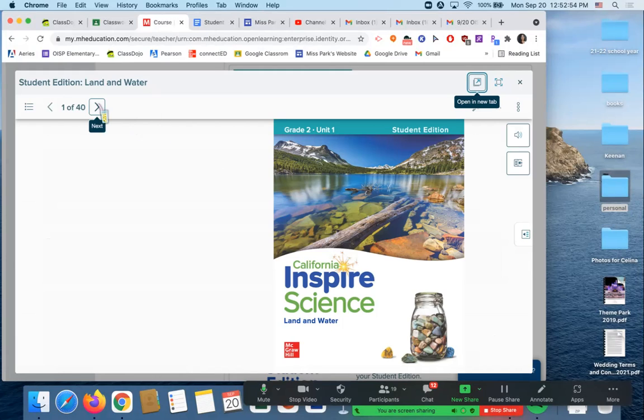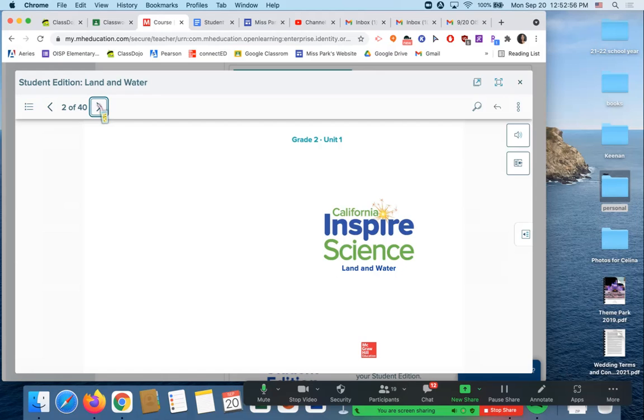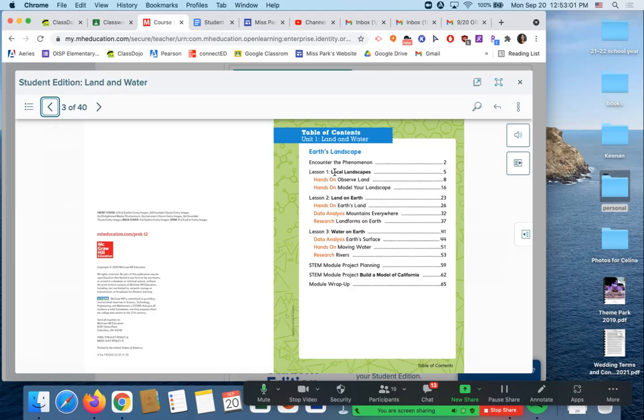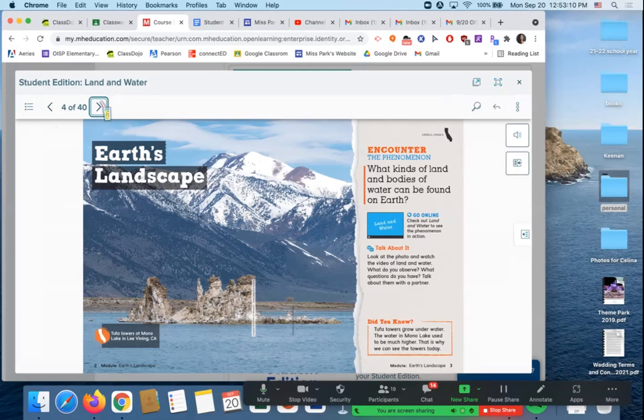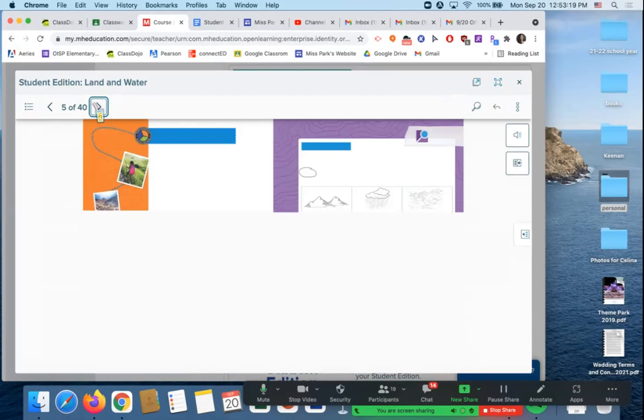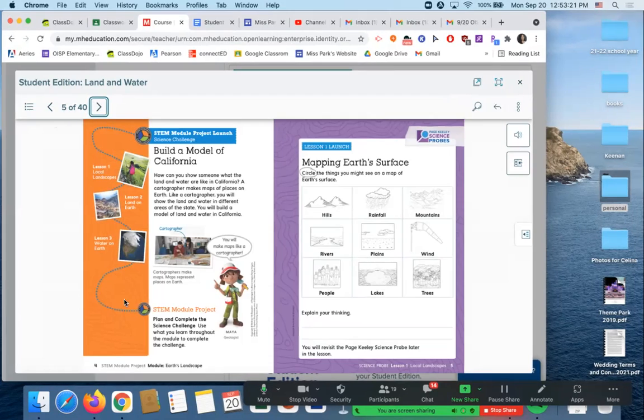So when you guys open it up, if you have your actual book, this is exactly what it should look like. Okay, so if you look here at your table of contents, we're in Unit 1, Lesson 1. So if you go to Lesson 1 and you see that it's going to start on page 5. So what you're going to do is you're going to scroll down. It looks like there's Earth's landscapes and there's like an online video you can watch, which you can do, but we're going to start on the explain. So you're going to look, okay, there's page 4. Here's page 5. Now, Ms. Park says that we're going to do explain.